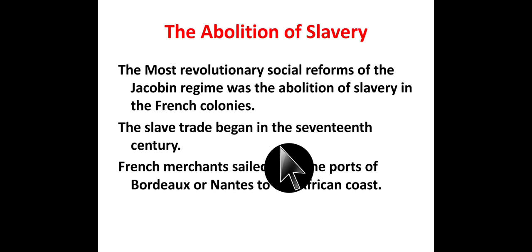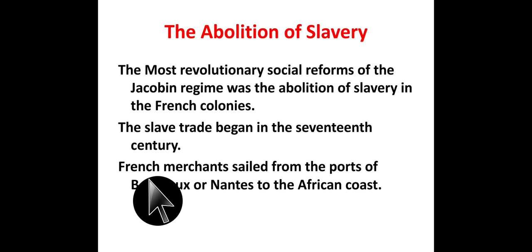This problem of labor was met by a triangular slave trade between Europe, Africa, and America. The exploitation of slave labor made it possible to meet the growing demands in the European market for sugar, coffee, and tea. Now, starting from today, we are going to study about the French.